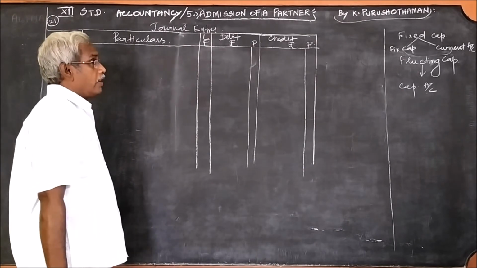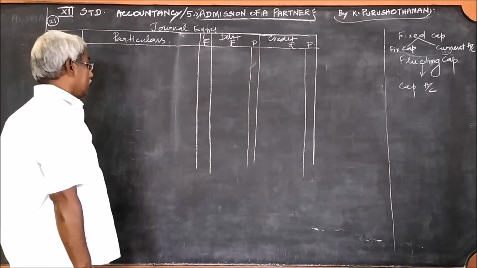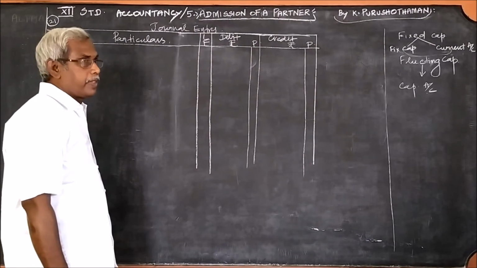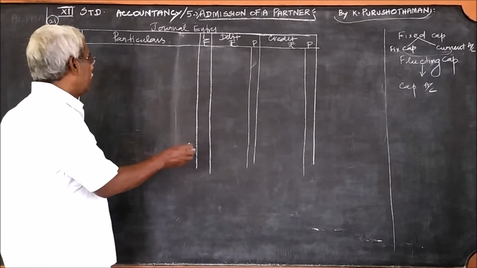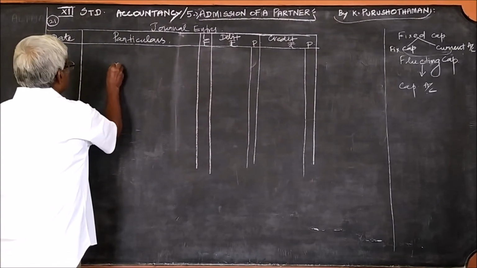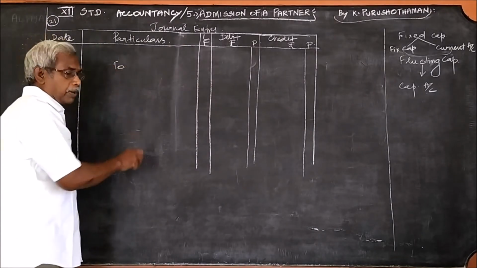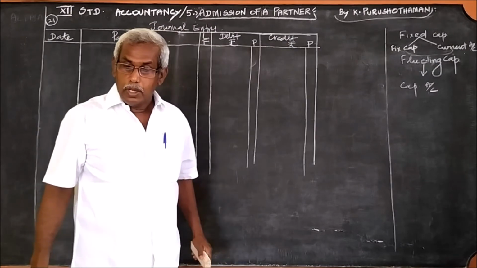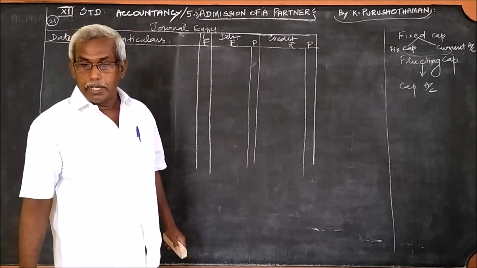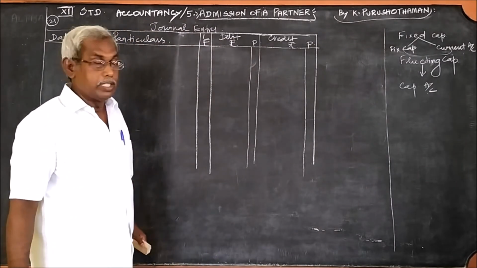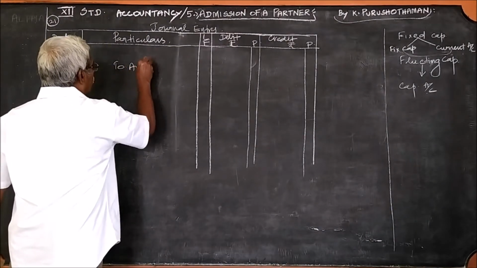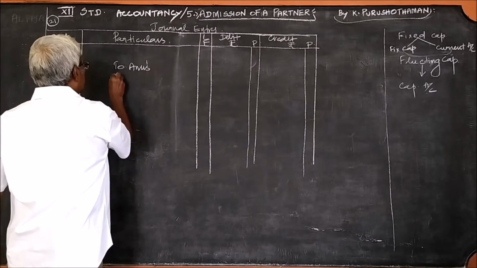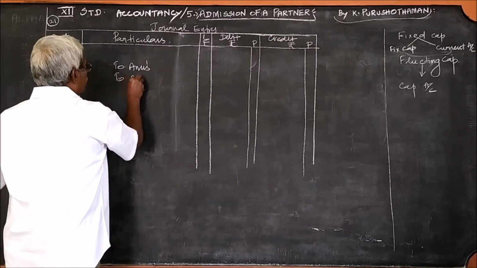In problem number 20, we wrote bank account debit to the old partners' capital account. Who are the old partners? Two old partners, Anu and Arul. So, Anu's capital account to Arul's capital account.